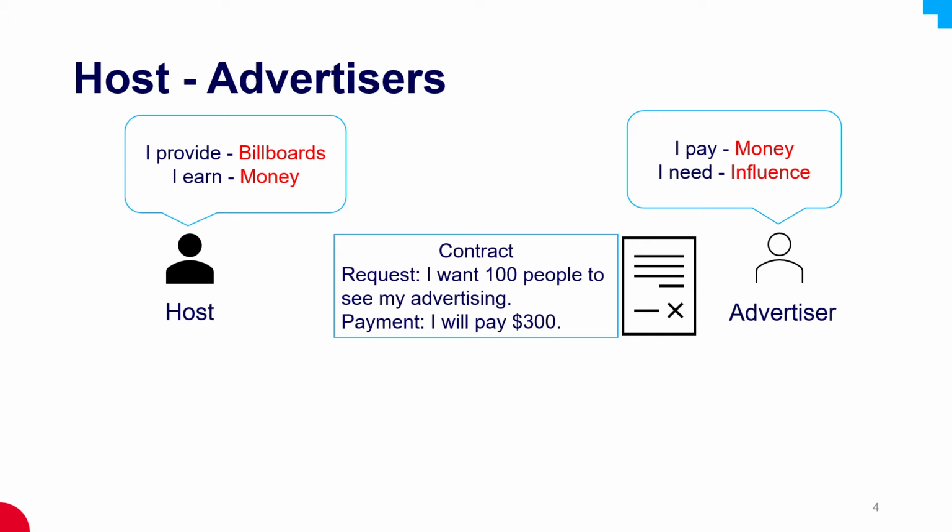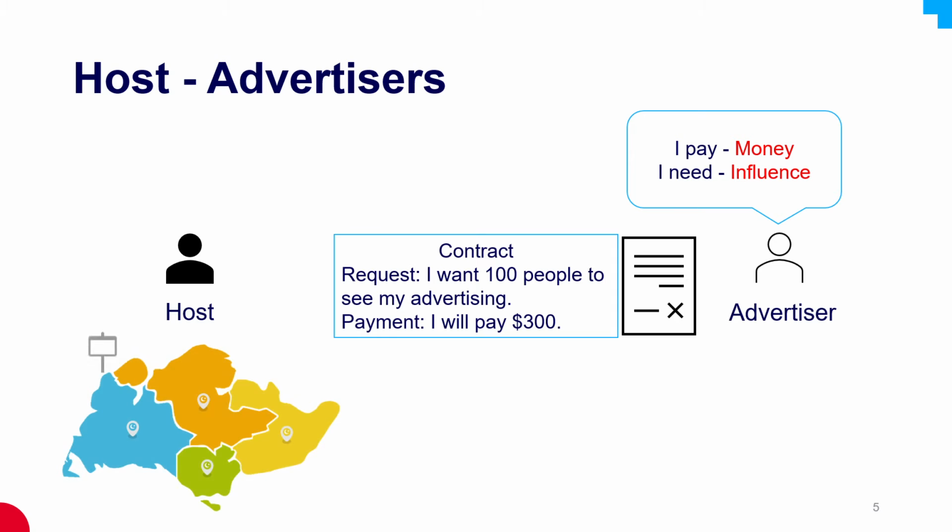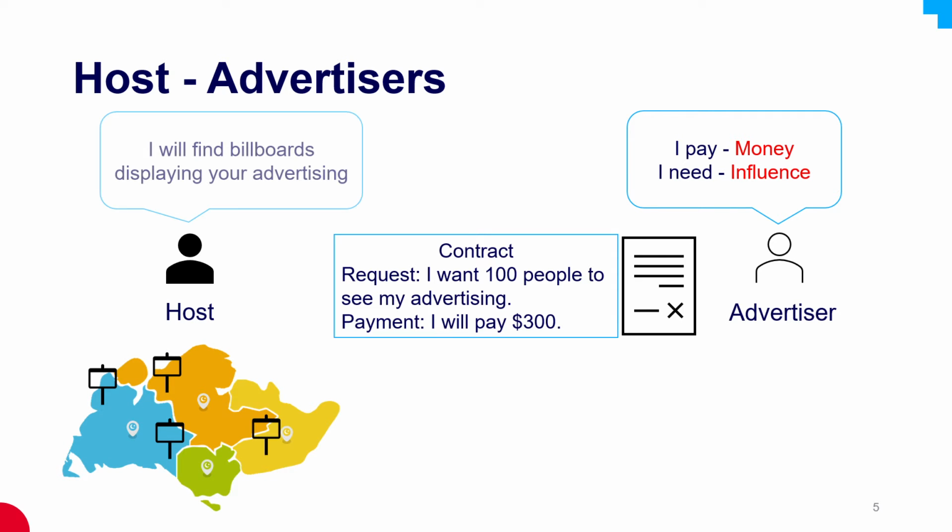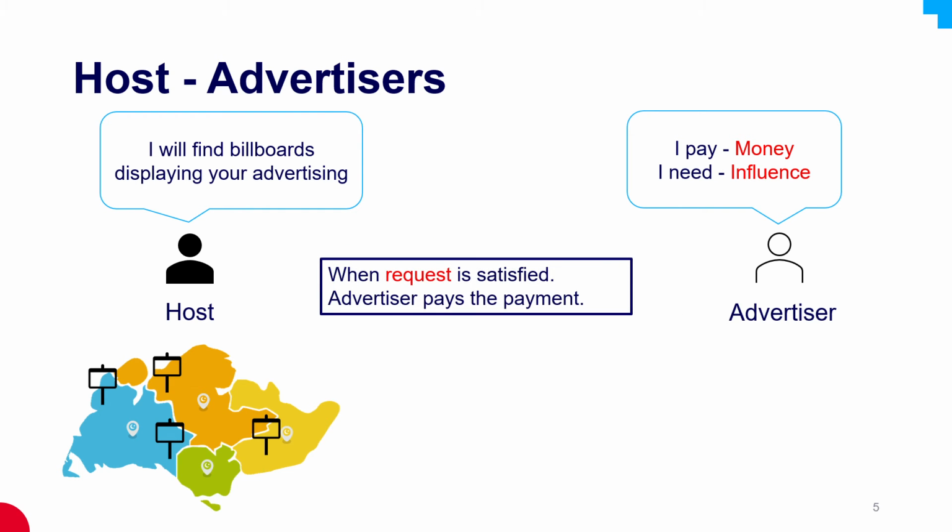The contract includes the number of people she is willing to advertise to and the payment. The host will try to find several billboards to display its advertising. And when the request is satisfied, the advertiser will pay the host.